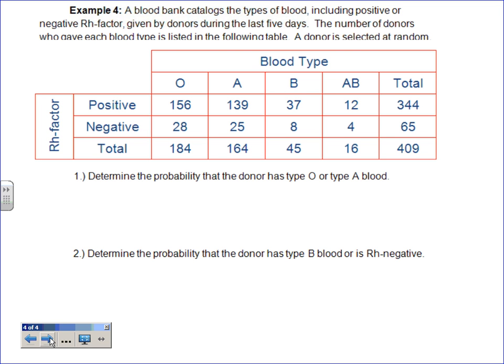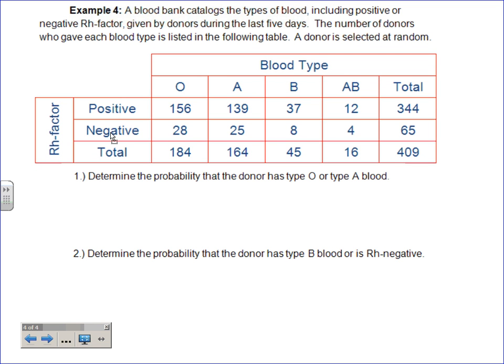So a blood bank catalogs the type of blood, including positive or negative Rh factor, given by donors during the last 5 days. So apparently this is a pretty big one, if this was just the last 5 days. The number of donors who gave each blood type is listed, and a donor is selected at random. Is that kind of important, that it was at random? Yeah, it is.